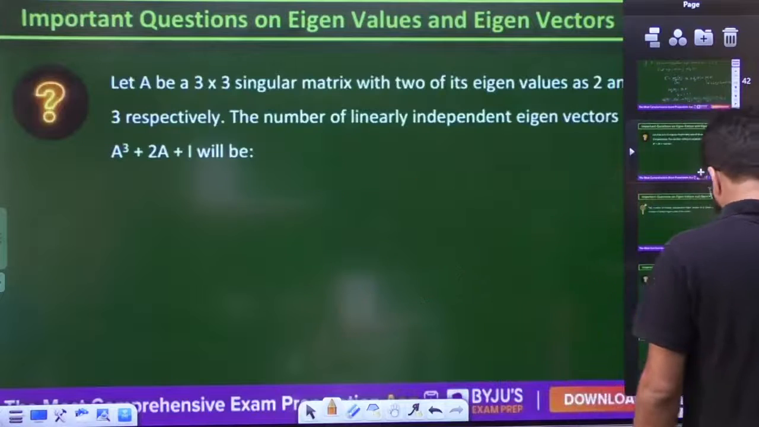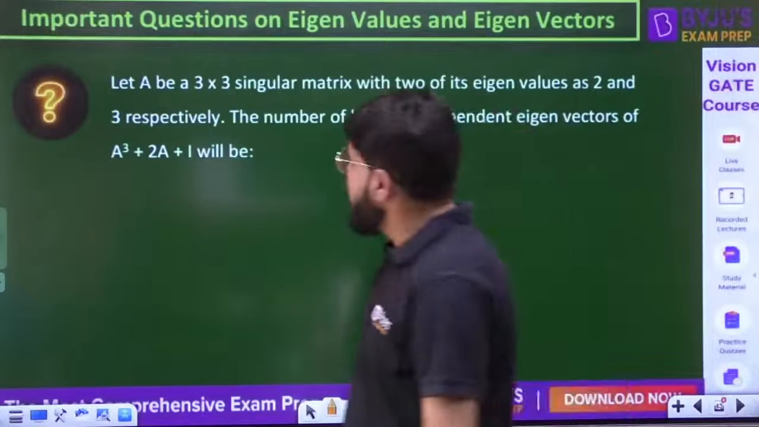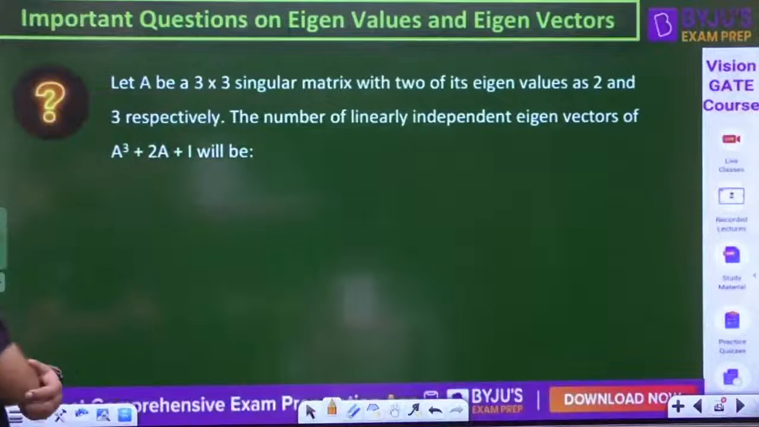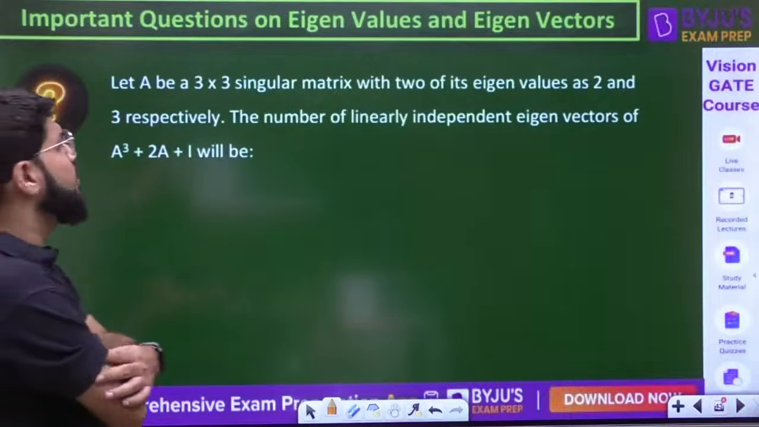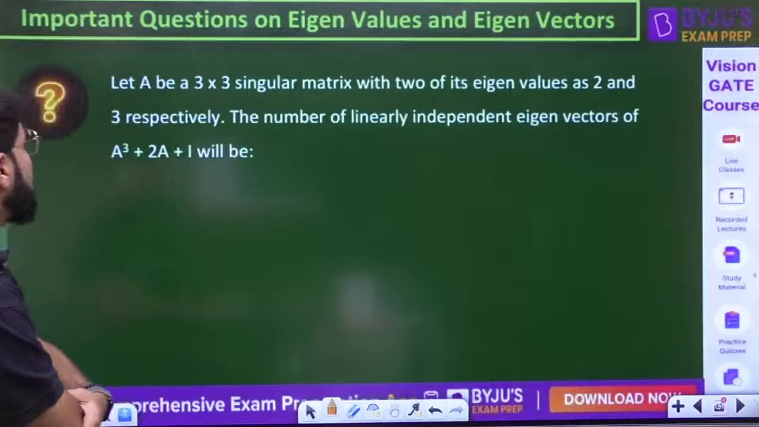Okay, next question here. Let A be a 3 cross 3 singular matrix with two of the eigenvalues as 2 and 3. What is the number of linearly independent eigenvectors of A cube plus 2A plus I?